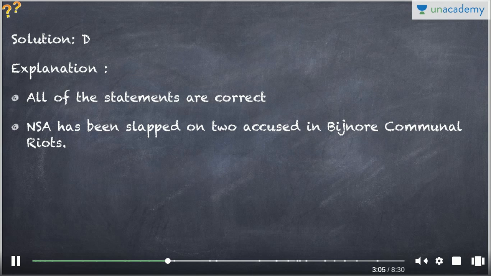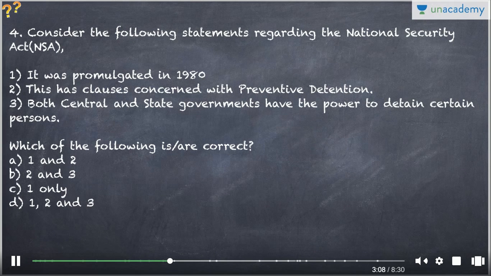Related acts, there was an anti-terror bill as well, and an anti-criminal bill in Gujarat as well, which was in news. So do keep an eye on these kinds of news. So all of the three statements are correct.